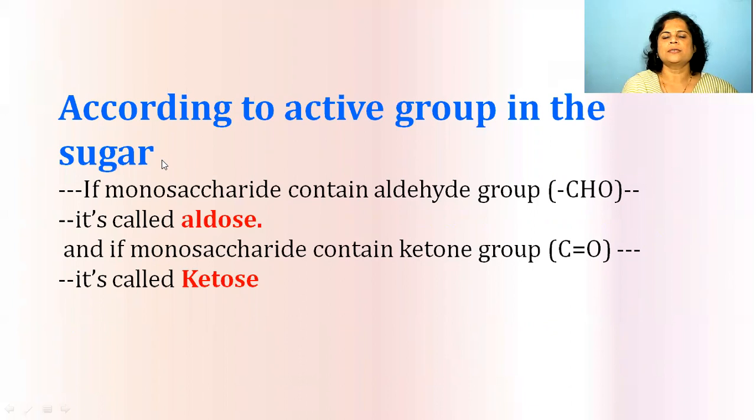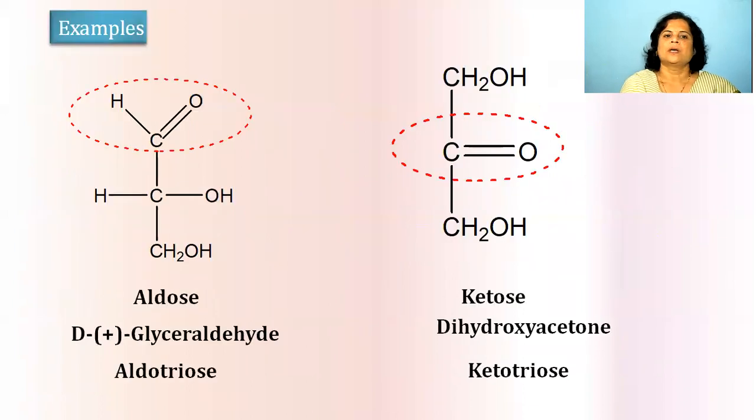If a monosaccharide contains an aldehyde group, it is called an aldose. And if the monosaccharide contains a ketone group, it is called a ketose. So this is the first step, that we can refer to these as aldose or ketose according to the presence of the functional group. As we studied in the definition, these are polyhydroxy aldehydes or ketones, meaning they contain an aldehyde or ketone functional group.